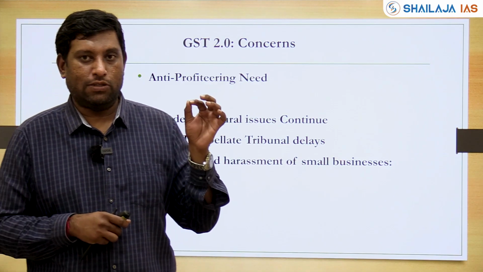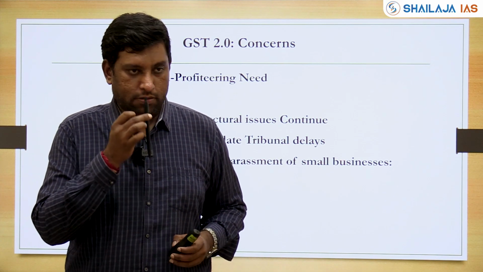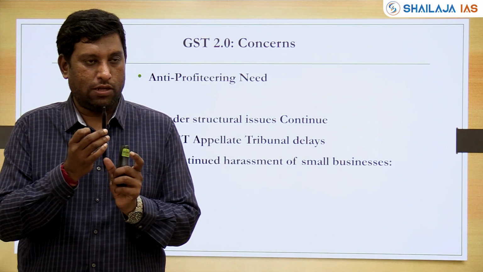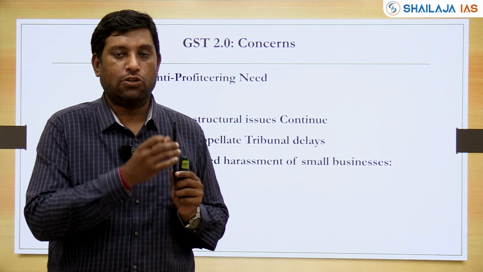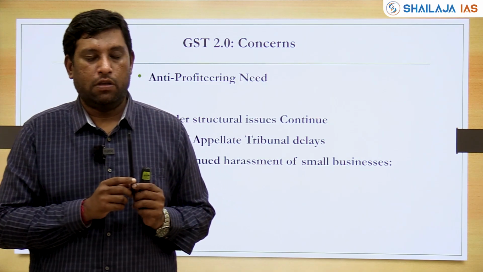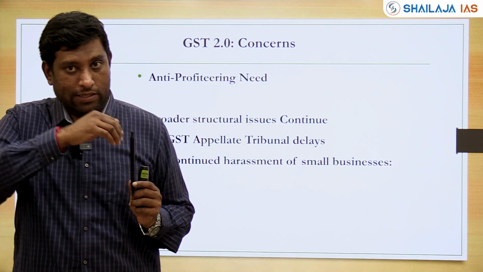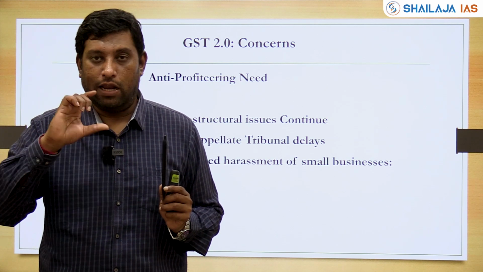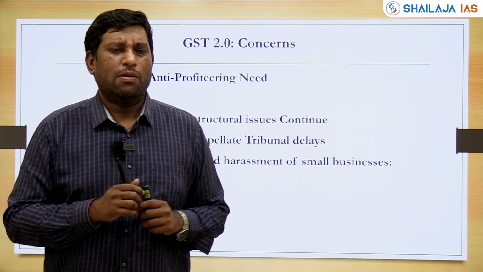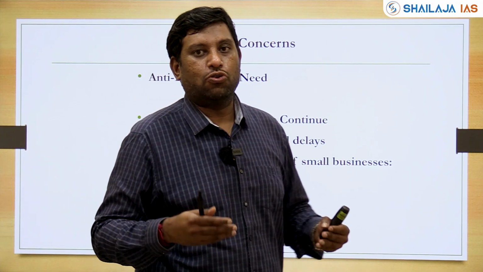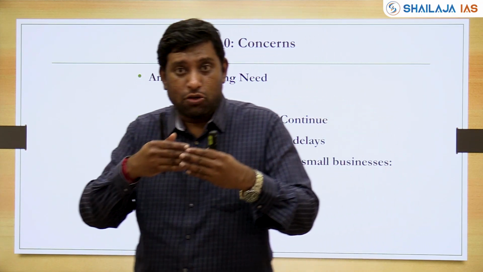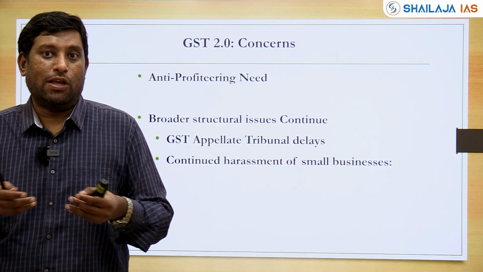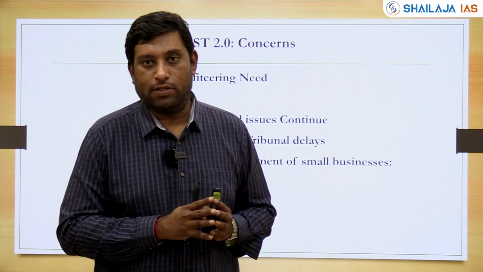For example, if this pen costs 100 rupees and a tax of 18% is imposed on it, it is priced at 118 rupees and sold to a consumer at 118 rupees. Now, if the tax rate has been reduced to 5%, ideally what should happen? 100 rupees plus 5 rupees, 105 rupees, it should be sold in the market. But most of the firms feel it's time to shore up their own profits. So they tend to keep the price at 118 itself. The remaining 13 rupees, they are going to show it or use it for their own profits.